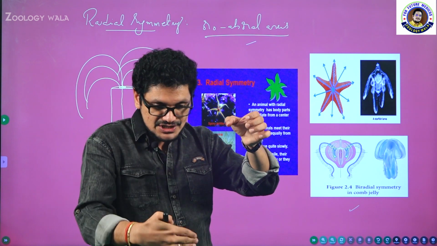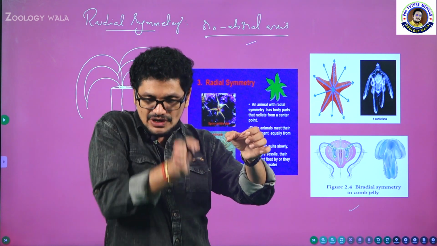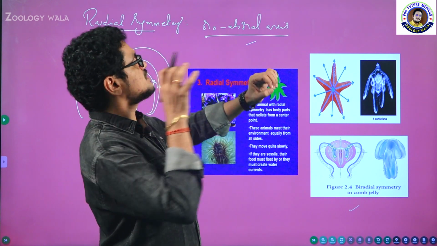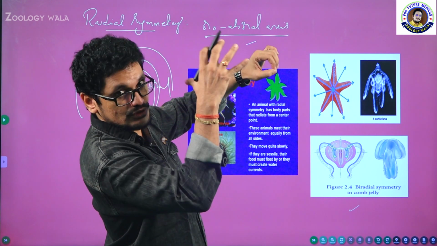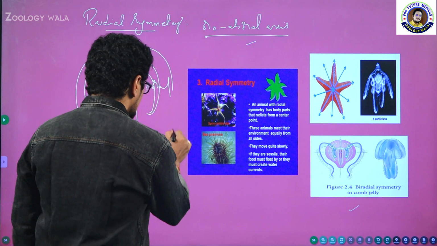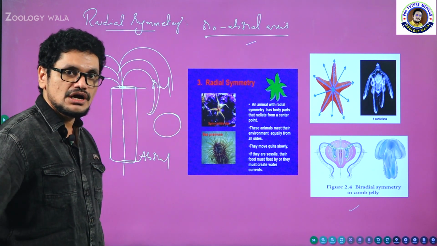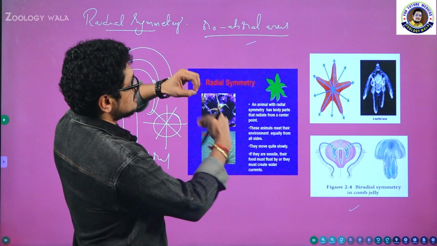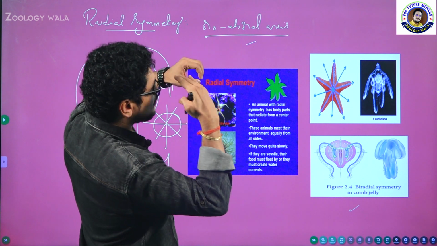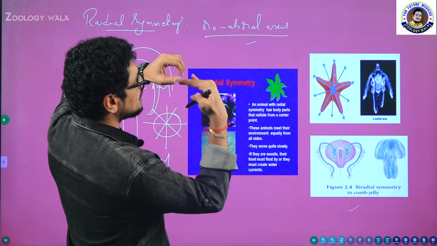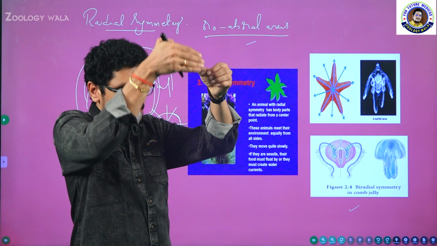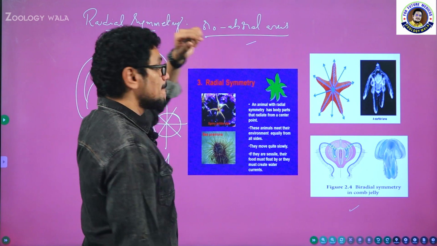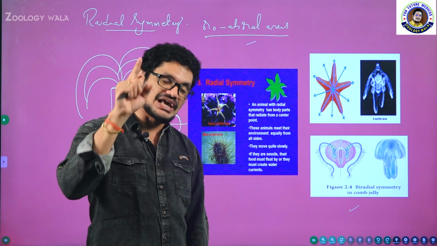This is one, this is second one, third one, fourth one, fifth one, like that. A number of planes are there, but the division should pass through the center. If you see superficially, see this is the aerial view. If you see the oral view like this, imagine this is the oral view, and now like this, this one. So not like this. You have to cut the organism. The division should touch both oral and aboral. So the oroboral axis is the principal axis in case of radial symmetry or radial symmetrical animals.